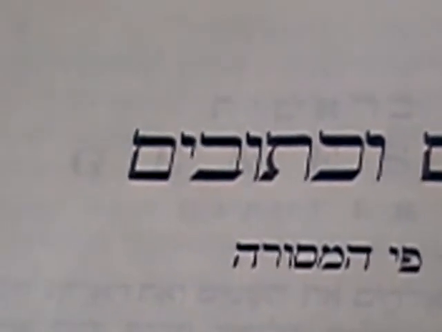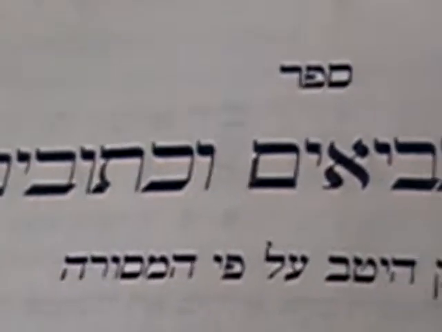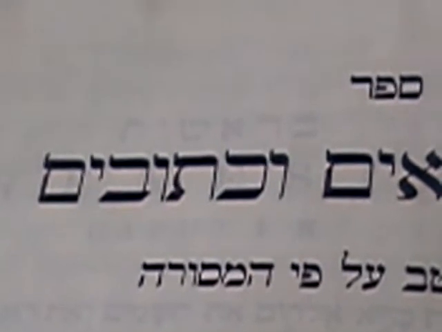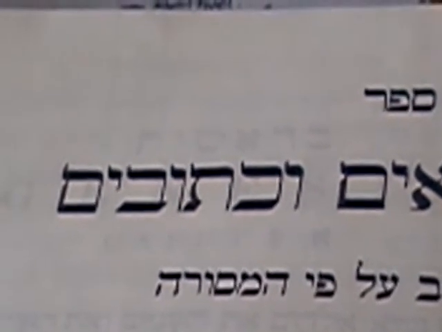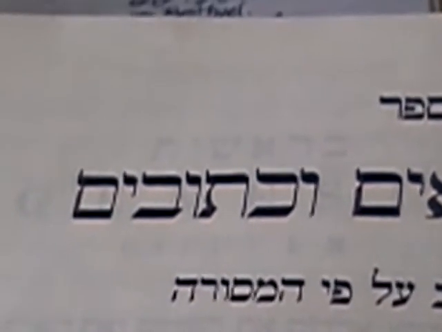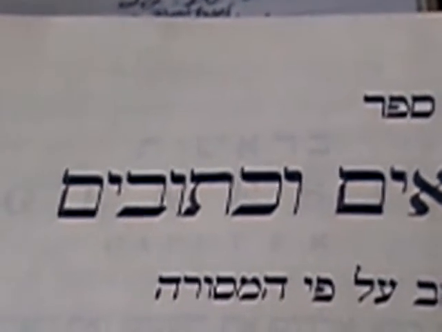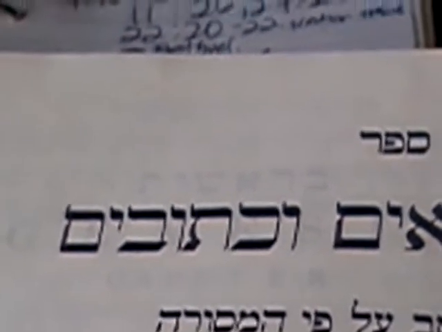So that's the law, the prophets, and Kethuvim. Okay, the law of the prophets and the writings. Okay, that's what that's saying.